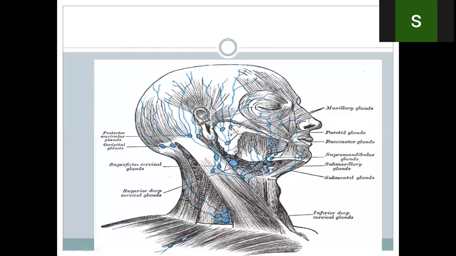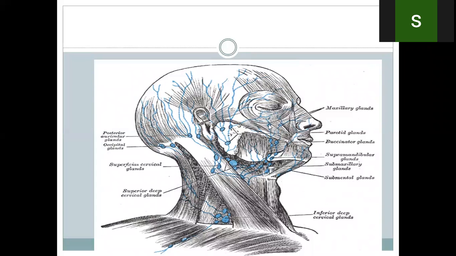The upper lip, the lower lip, except the central part of the lower lip, upper teeth, the lower teeth, except the incisors of the lower teeth, and the anterior two-thirds of the tongue except the tip of the tongue, and the floor of the mouth, the vestibule, the gums, all are drained by the submandibular glands, submandibular lymph nodes. So these are the submandibular lymph nodes, which are over the submandibular gland. Okay. So the superficial nodes mostly drain the skin and superficial fascia.